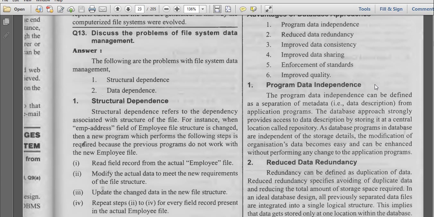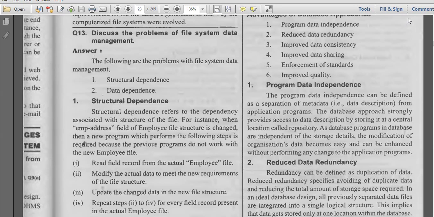Hi everyone, and we are discussing RDBMS. So in the last class we discussed what is DBMS, what is data, what is information, what is a relational database management system, and why we require that, and what are the drawbacks we have with the file based management system, and what are the advantages we have with DBMS.